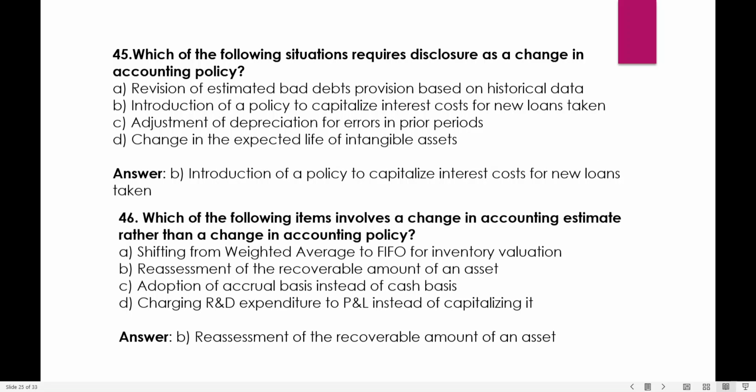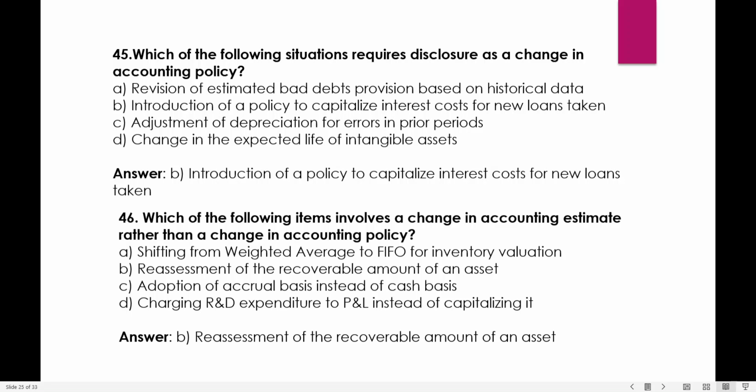Revision of estimated bad debts provision based on historical data, introduction of policy to capitalize interest costs for new loans taken, adjustments of depreciation for errors in prior periods, and changes in the expected life of an intangible asset. So which situation requires disclosure of change in accounting policy? Here, introduction of a policy to capitalize the interest costs for new loans taken. For this, it will be introduction of policy to capitalize interest cost. Okay, this is an accounting policy change.